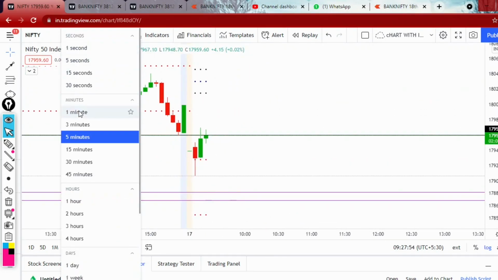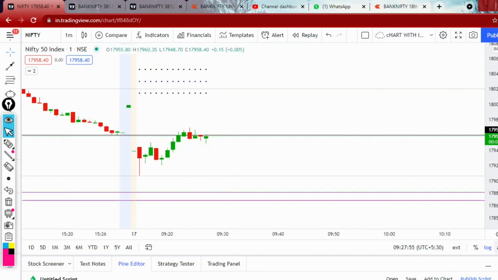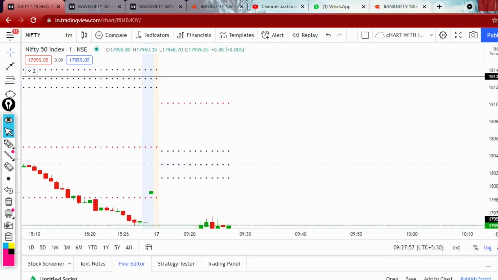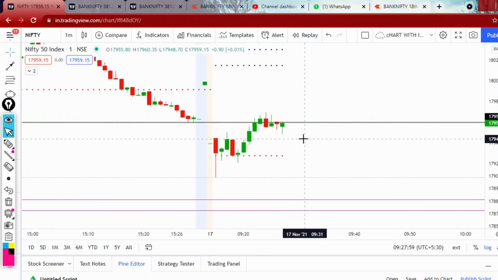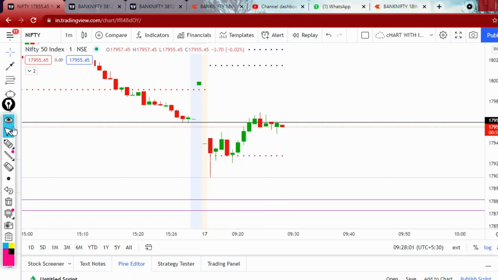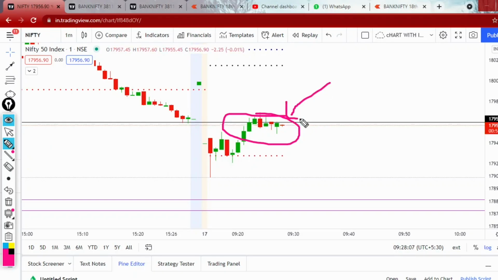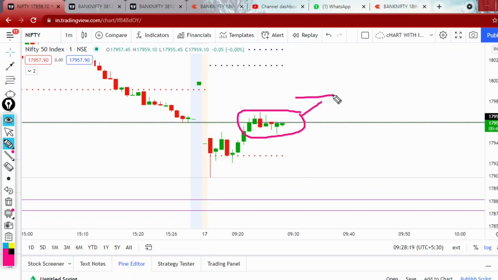If you see the 1 minute time frame chart of Nifty, you can understand the price action very clearly. See here, price is facing resistance exactly from the previous day low. Why is price facing resistance from this level? Because it is an important level of sellers and it is important for buyers also. So the buyers and sellers fight is happening here. Whoever breaks this location will make the profit and we will go behind them and we will also make some profit. That is the concept.